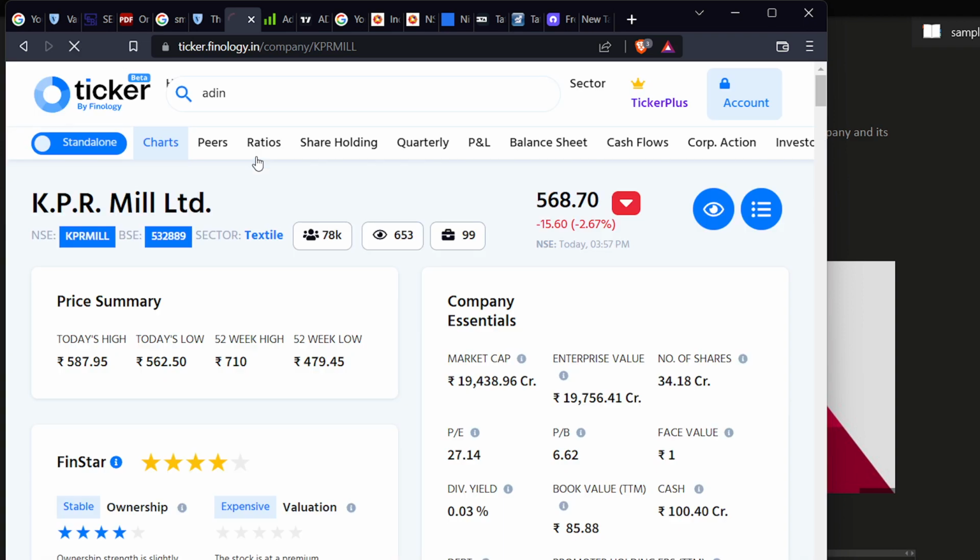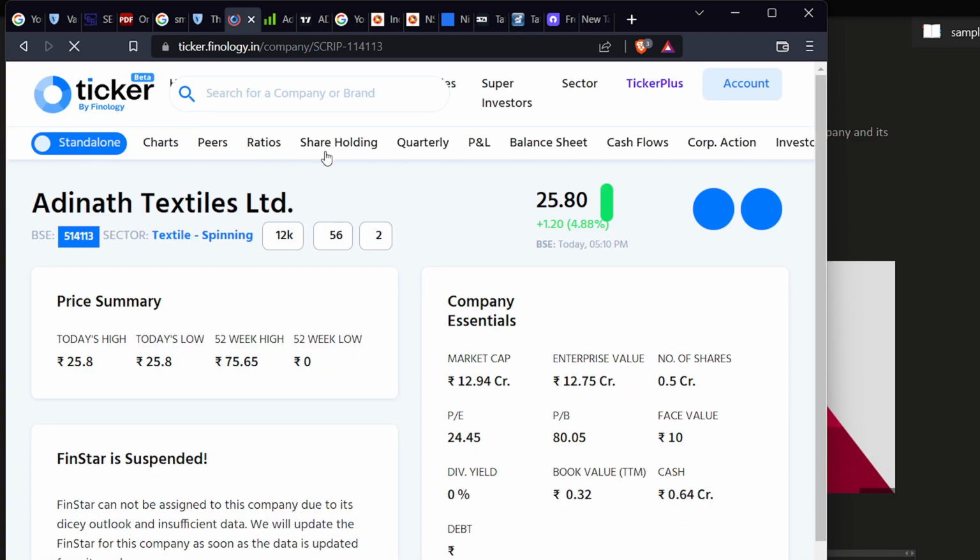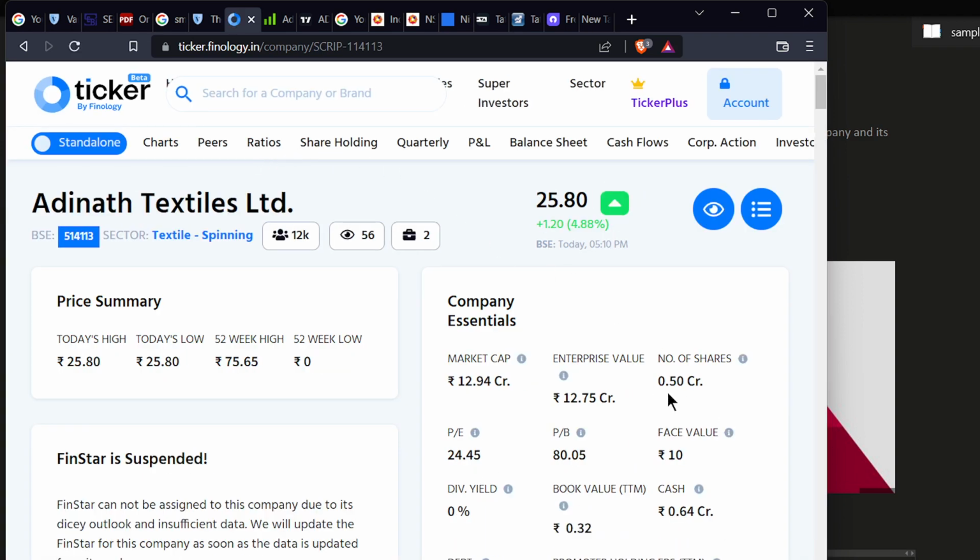So Adinath Textile. First, you can see here the number of shares is 0.50 crore and it is worth 12.94. If you multiply the number of shares with the current market price of 25.80, then you will get this. So it is 12.94 crore, so it will come under small cap. As I already told you, investing in small cap is somewhat risky. It will go suddenly up, suddenly down.